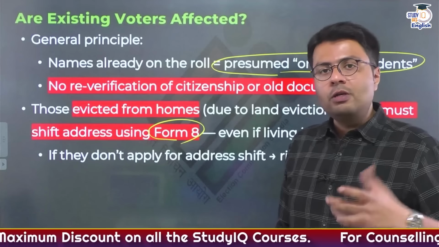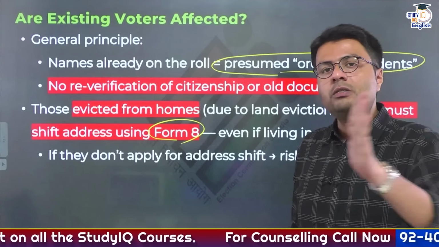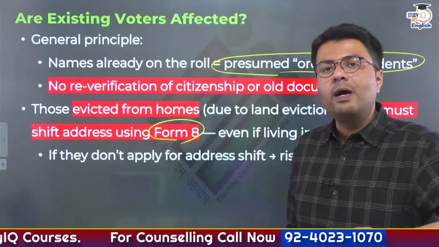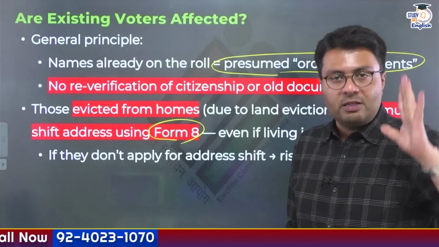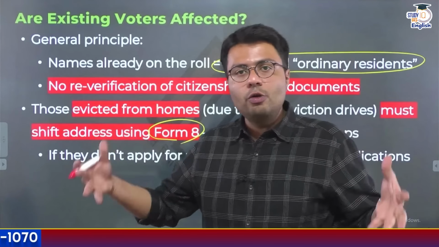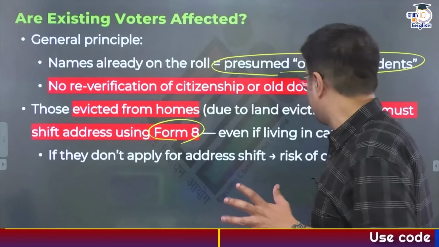So for a normal person who's living in their household, they have no reasons to worry, because they don't have to provide any special documents to highlight their citizenship or their residences, right? Because their names are presumed to be considered as ordinary residents.